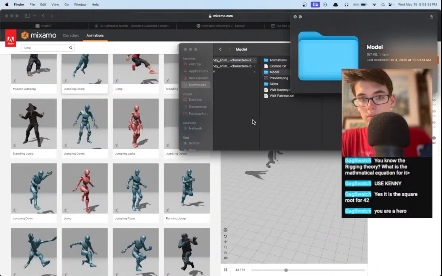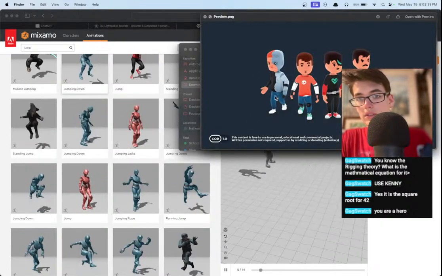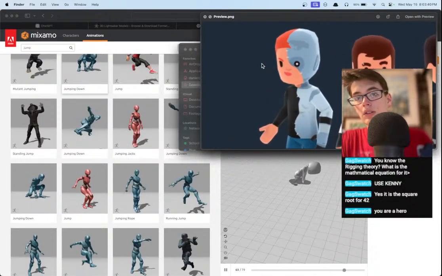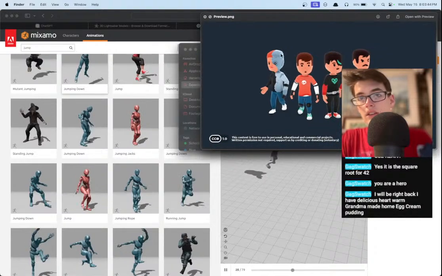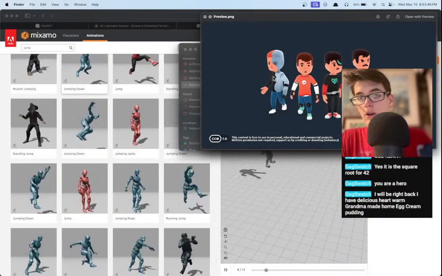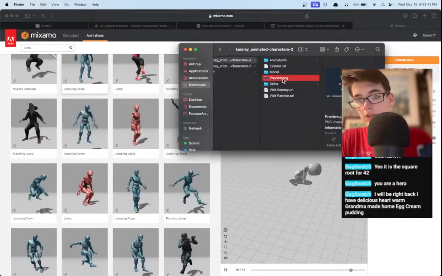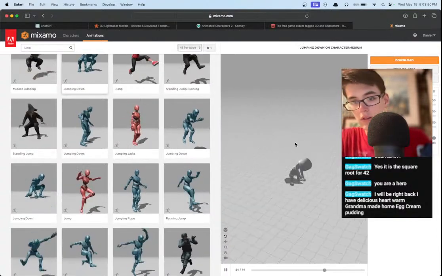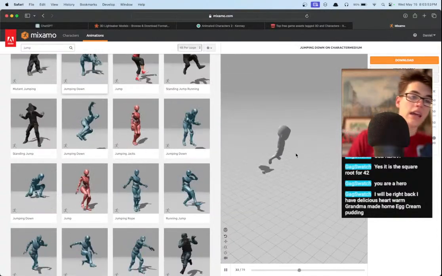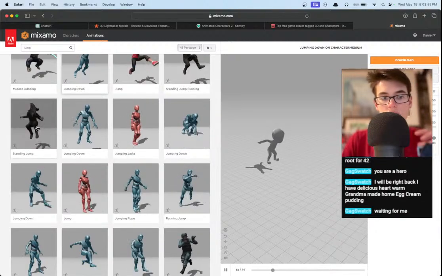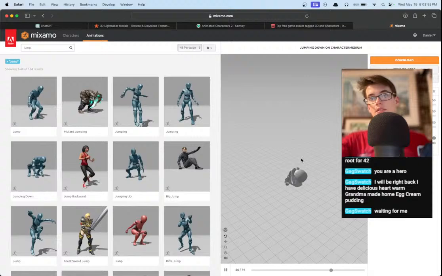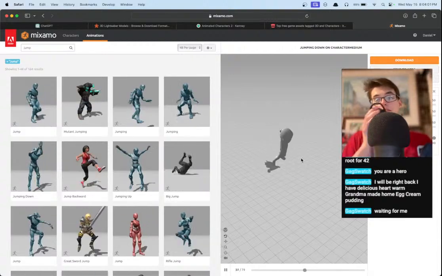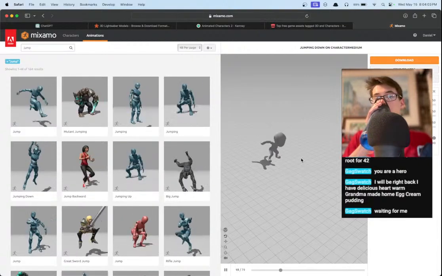Let's see, which one was it? I'm partial to this cyborg one. I think it looks maybe good. So yeah, let's lock that in. This man is going to be our main character. I don't think we can texture him while he's in Mixamo, but we can animate him. We can download any of these animations that we want.